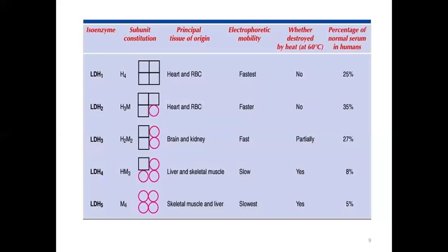And LDH4 and LDH5 are present in the serum in very low concentration, like 8% and 5% respectively. But they are very heat sensitive, and they can be destroyed by high temperature. As they have a basic nature, they move slowly on the electrophoretic gel, so their overall electrophoretic mobility is from slow to the slowest.